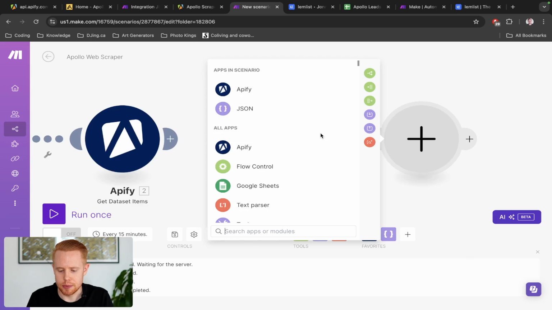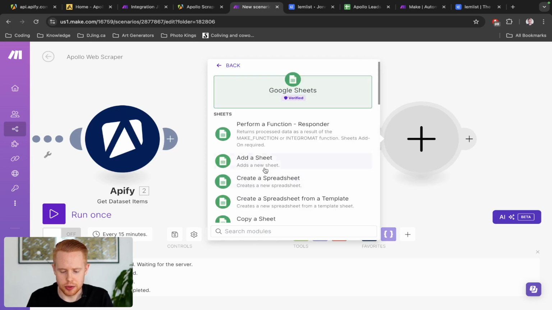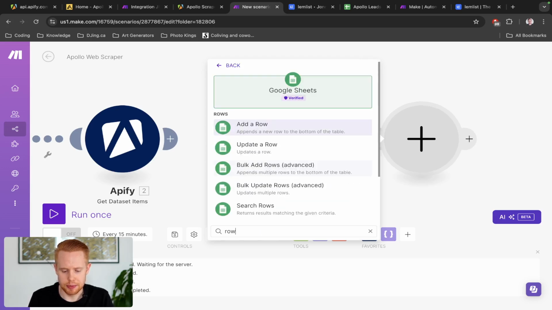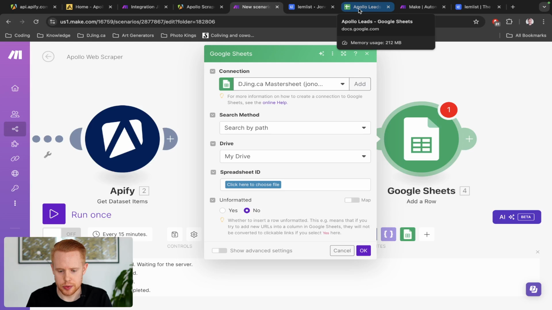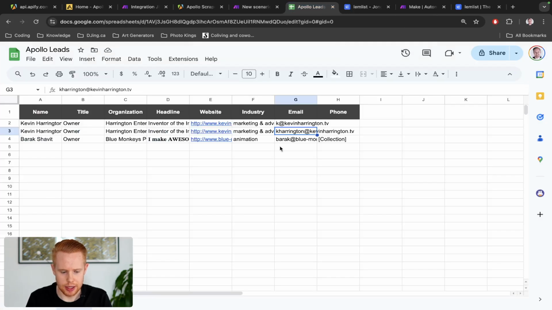So from there, what we can do is go into Google Sheets and add a row here. So we're going to add a row. And what this row is, we want to add them to this list here, right?